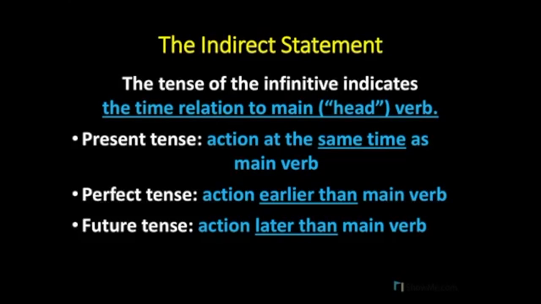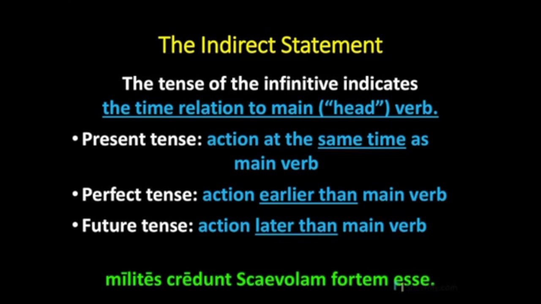And the future tense infinitive indicates an action of the indirect statement that occurs later than the main verb of the sentence. So, in our example, Milites credunt Scaevolam fortem esse, esse is a present tense infinitive, and so the soldiers believe that Scaevola is being brave at that very moment.